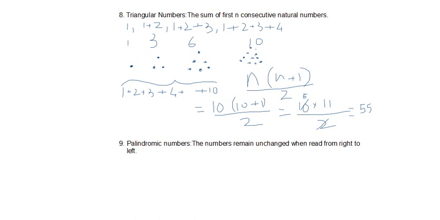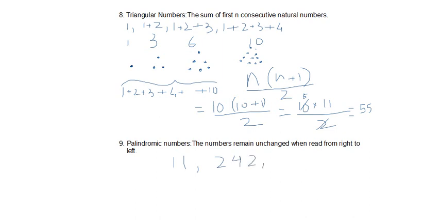Then we have palindromic numbers, the numbers that remain unchanged when read from right to left. For example, 11. If you read the proper way, it is 1 1, and from the back side also it is 1 1, the same. Then 2 4 2, then 1 3 3 1.